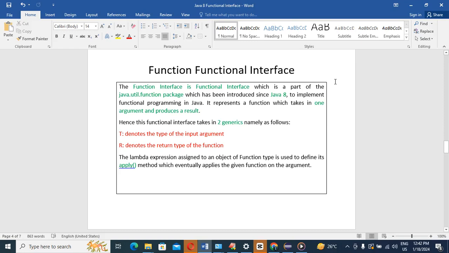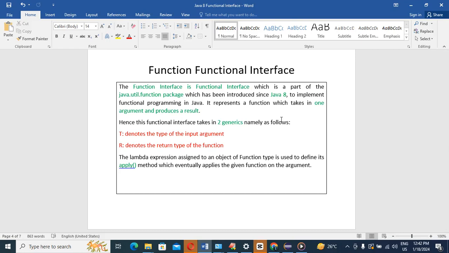As we have discussed earlier regarding all predefined functional interfaces like Predicate and Consumer, in the same way, Function belongs to the java.util.function package, and we know very well that this is a functional interface only. Also, this interface was introduced in Java 8.